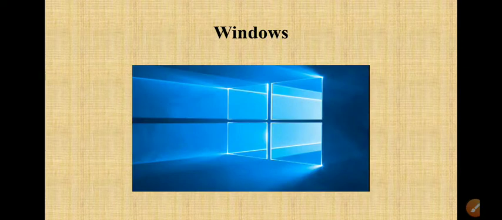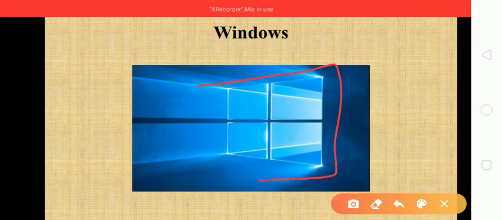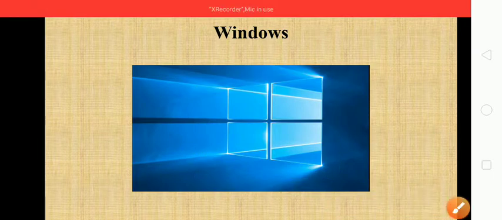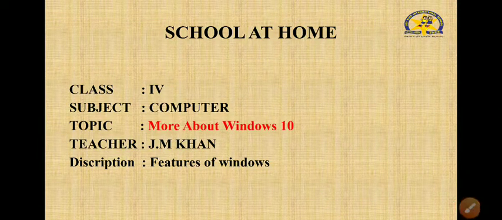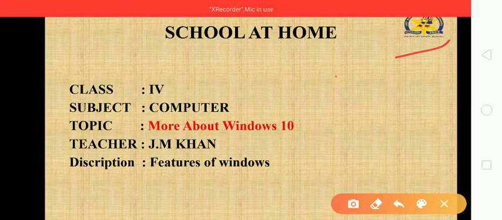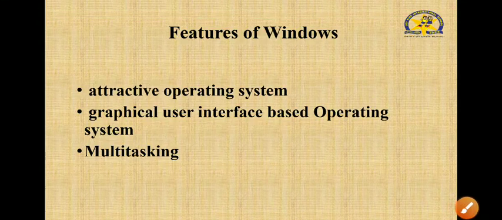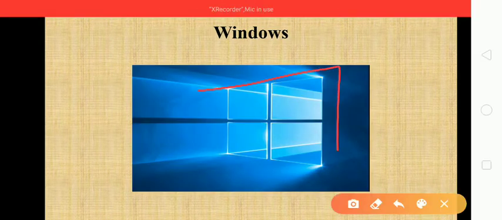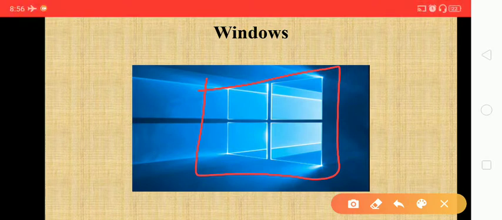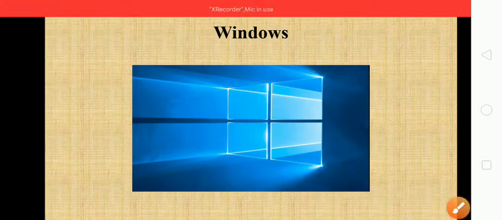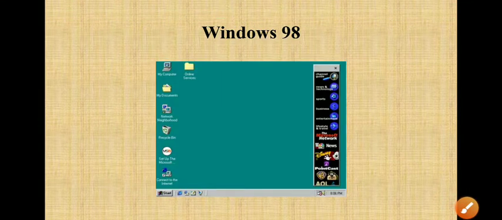See, here you can see this is a Windows logo. Remember this, this is the logo of Windows. You know very well what is the logo of our school. Let me show you one more. This is the logo of our school, right? This is the identity. So the logo of Windows is this, right? Four tiles making a window. And here is the preview of Windows 98.